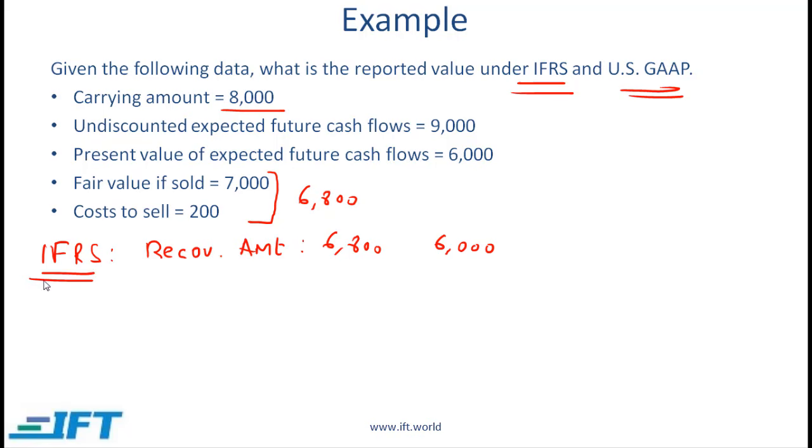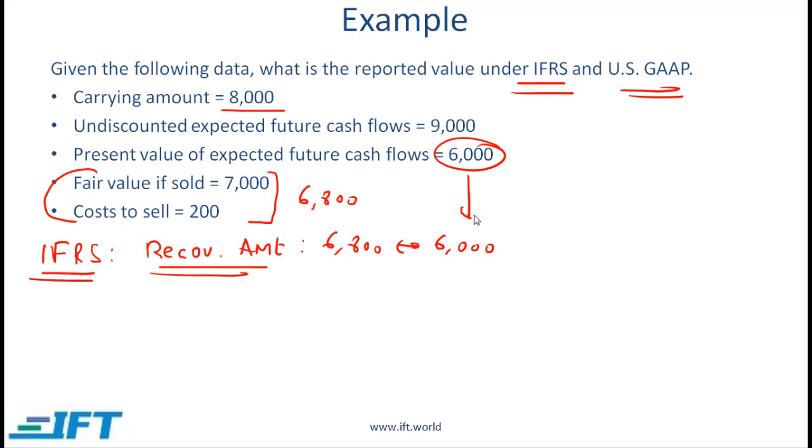Under IFRS, here is what you need to do. You know that the carrying amount is 8000. You need to come up with the recoverable amount. And if you recall from the previous slide, the recoverable amount is the greater of two values. One of those values is the fair value less cost to sell, that is like the NRV concept. The fair value less cost to sell is 6800. We compare this with the present value of expected future cash flows.